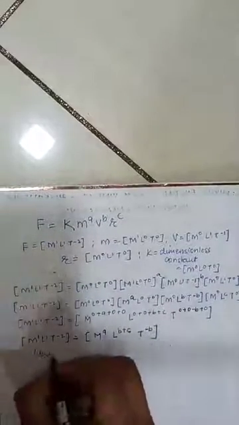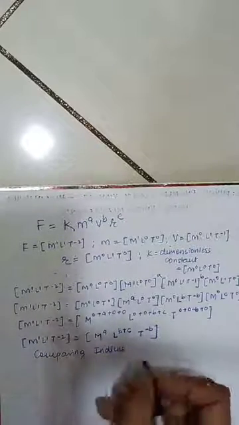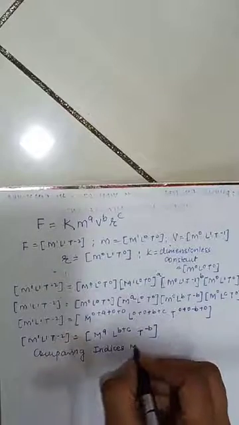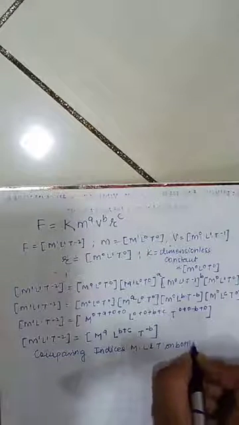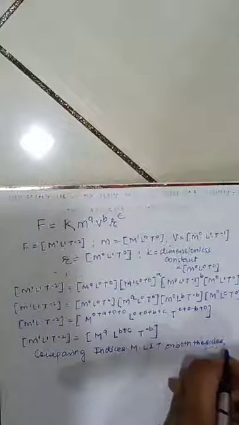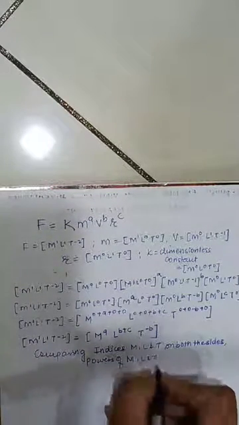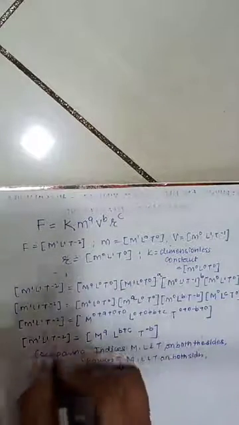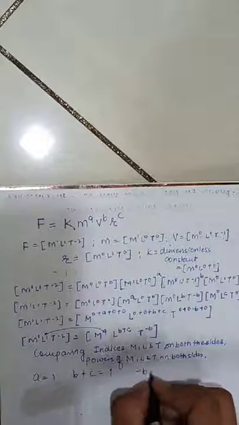Okay, now comparing indices, or you can say powers of M, L and T on both the sides. What are you going to get? Simple. You have to compare like this. a is equal to 1, b plus c is equal to 1, and minus b is equal to minus 2.